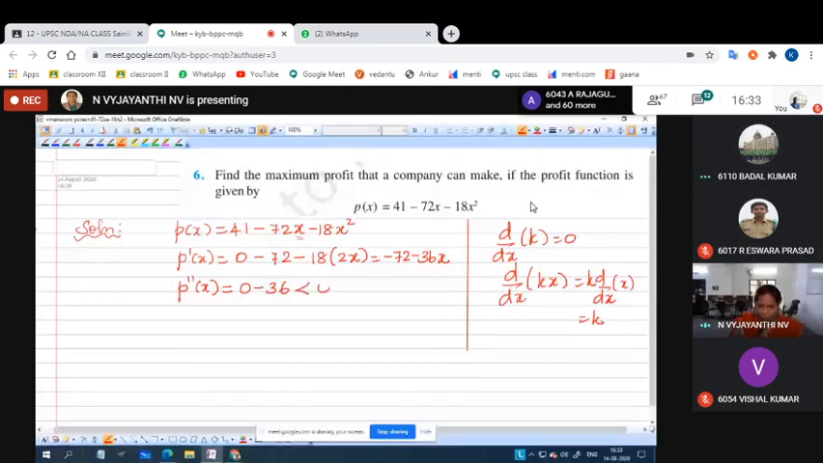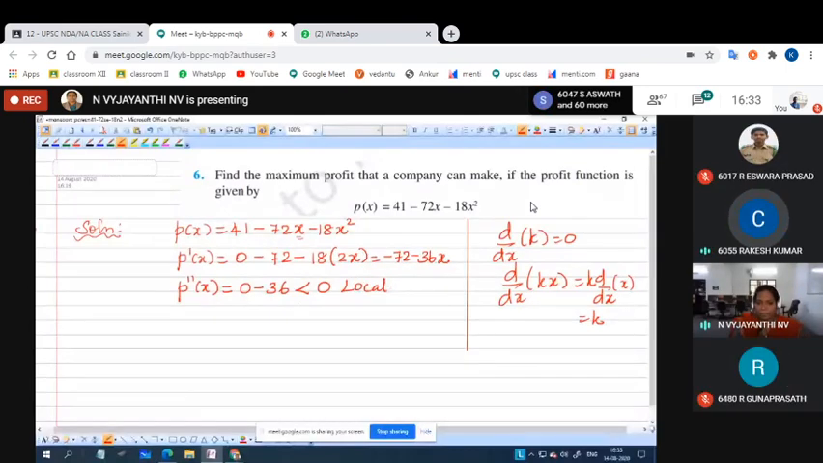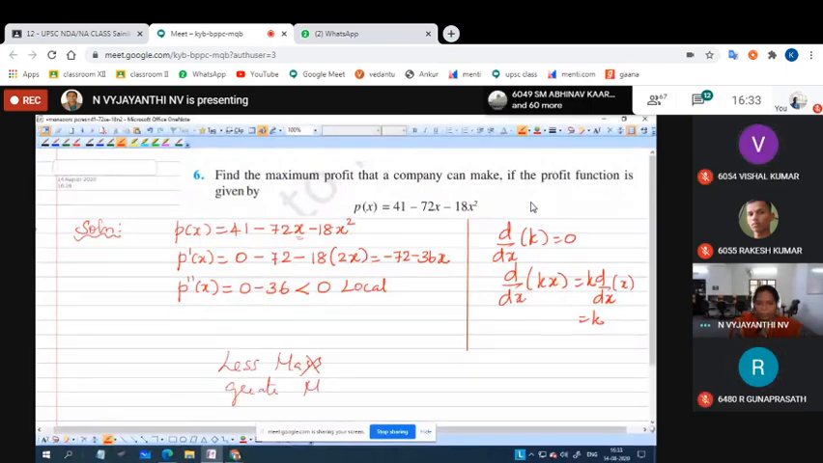Less than 0. So what will be attained? Maximum. Less than 0 means maxima. You have to remember it in the opposite way. Less means maximum, greater means minimum. You should not consider it in the direct way. Lesser means maximum, greater means minimum. You have to remember this. Understood?